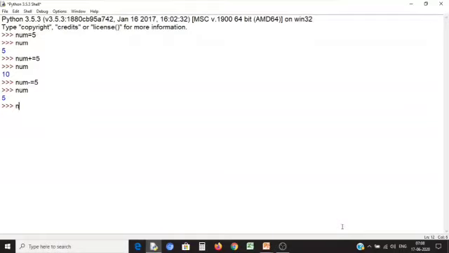Now num multiply equal to 5, the value of num becomes 25. Similarly, num divide equal to 5, the value of num is again 5.